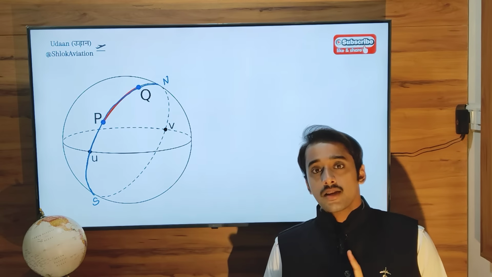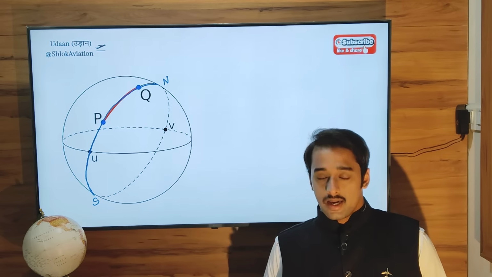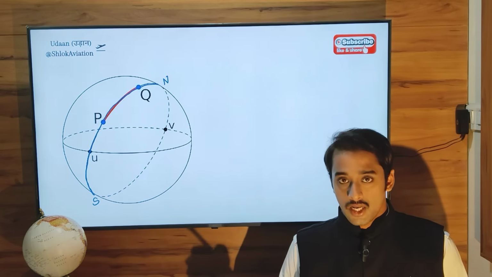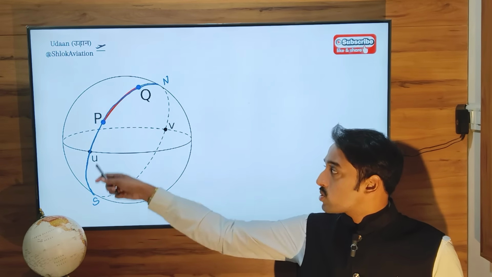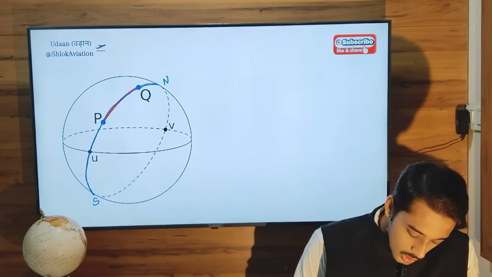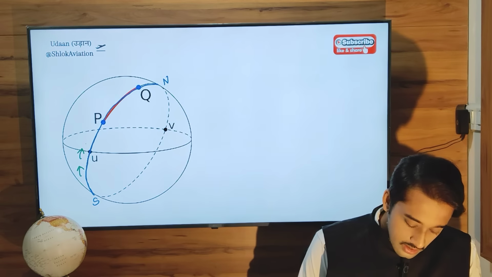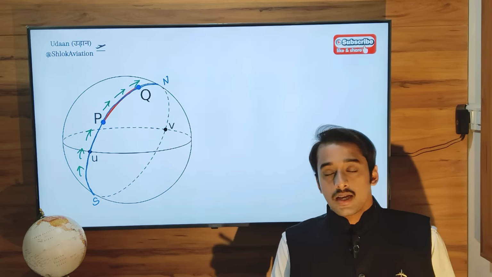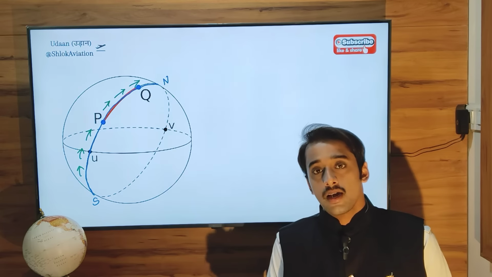This meridian alone will be your rhumb line, depending on which direction you go. If you go from south to north, the direction of your flight will continuously be northerly. That means, by definition, this meridian will be a rhumb line.